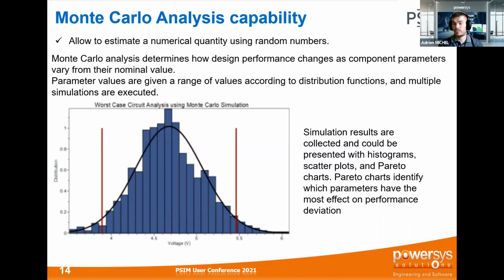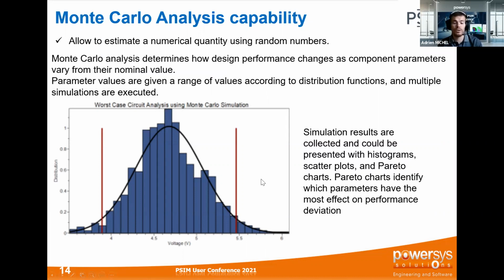For some people who don't know exactly what it is, the Monte Carlo analysis is very easy to understand. Basically, this analysis will randomly vary component parameters in their tolerance range and execute the specified PSIM analysis at each set of parameter values.